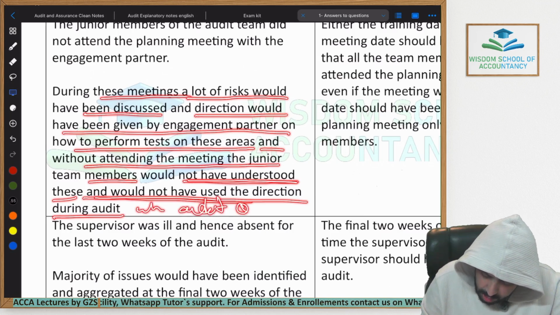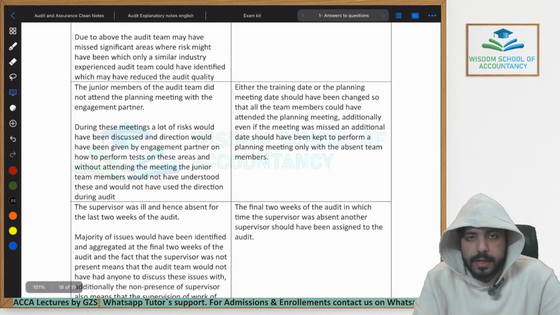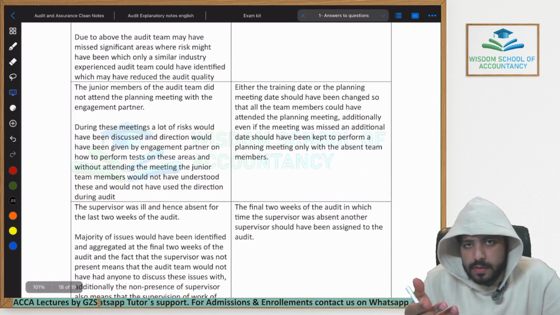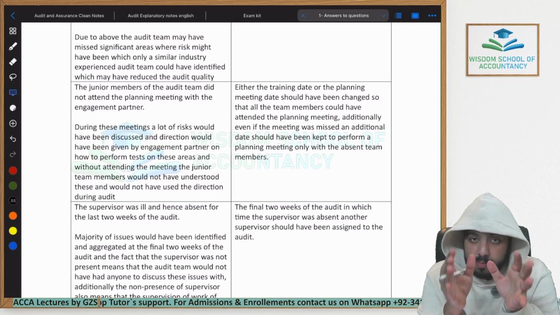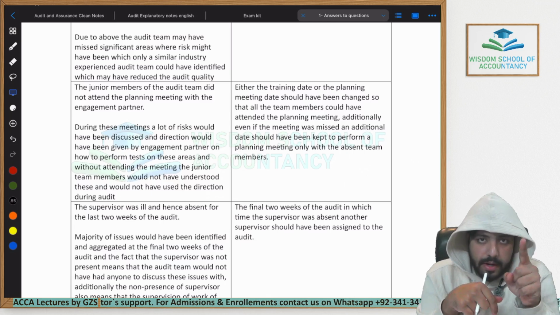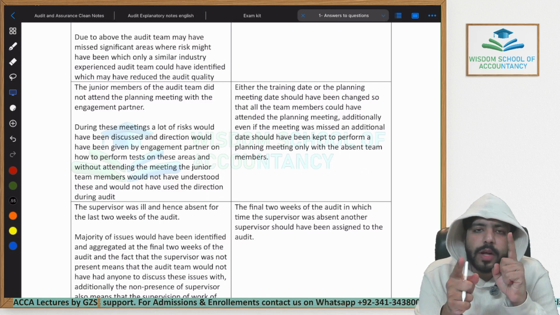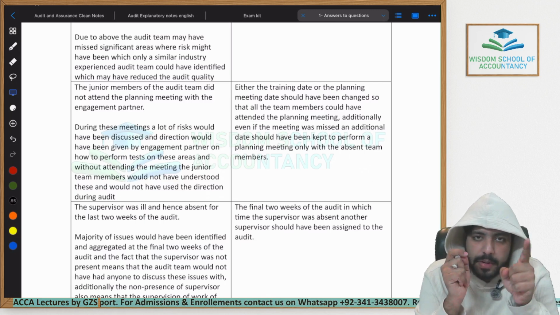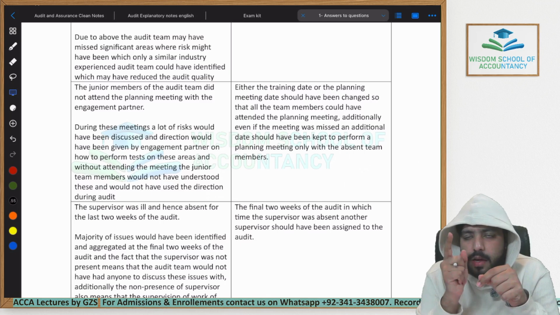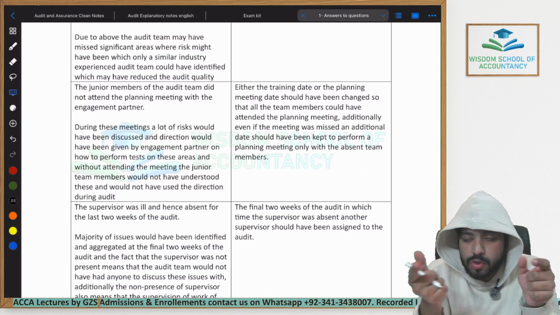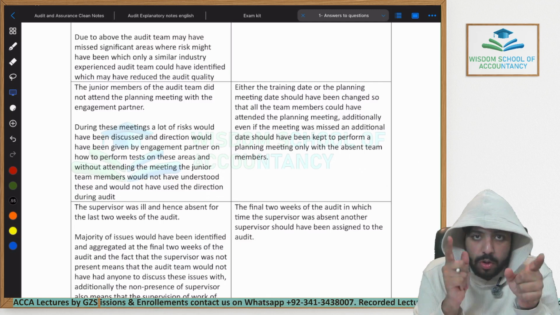All right. Now coming towards the recommendation. The appropriate recommendation in this case was that either the planning meeting and the training date should have been on the same date. So either you should have changed the planning meeting date, or you should have changed the training date for these junior team members. That is also a proper recommendation.